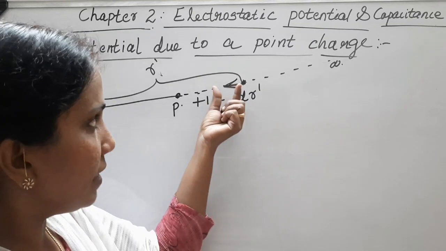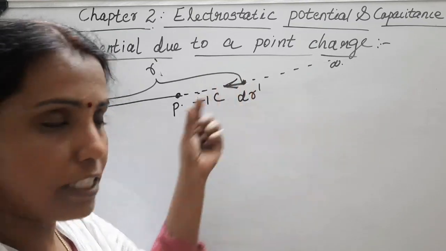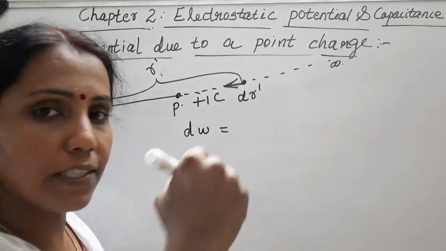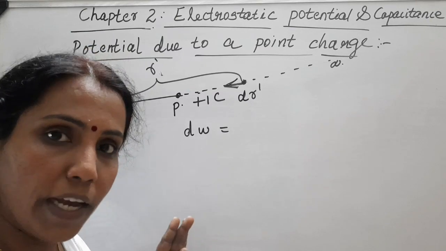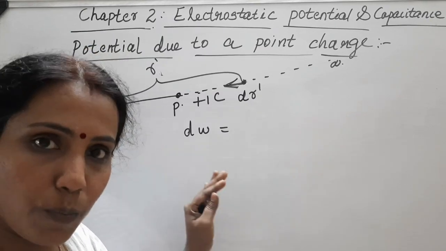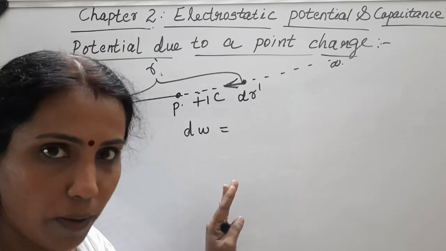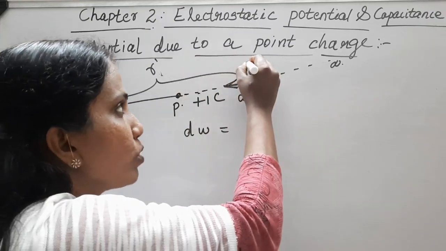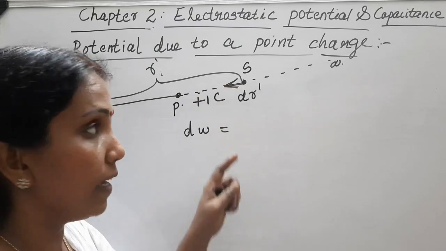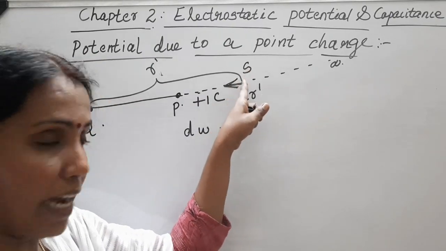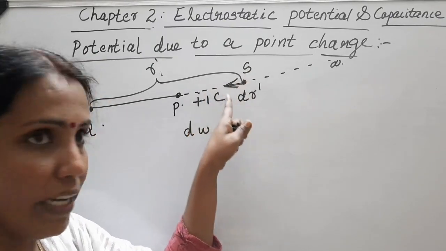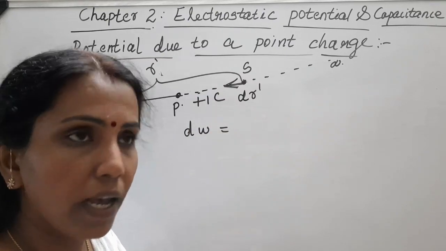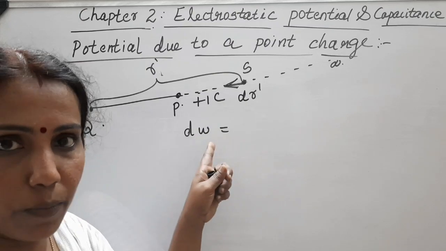Okay, so for that dr dash, what is the work done? That is what we represent as dW. So what is dW? It is the work done in displacing a positive 1 coulomb charge when it is at this position. Let's call that position S. Being at S, to displace it through dr dash, how much work is to be done by the external force? That work done we write as dW.